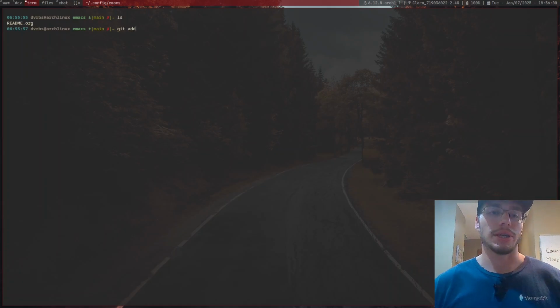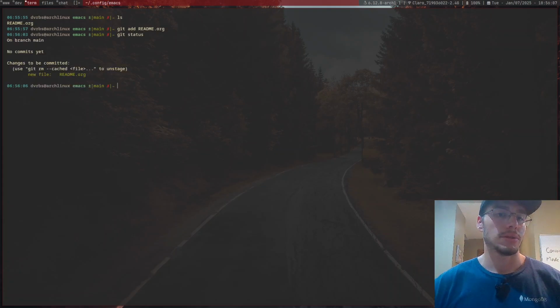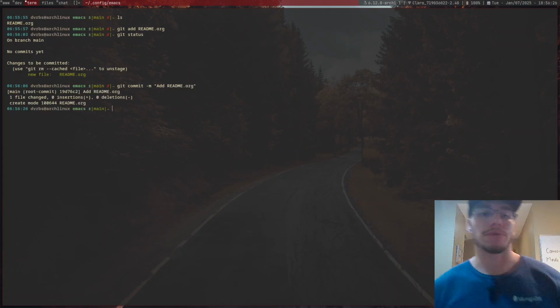I will just git add, just to check if everything is working as intended. Git status. There we go. Git commit, initial, add readme.org. There we go. And finally git push.